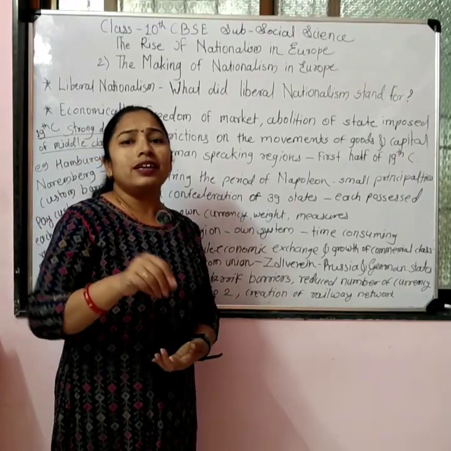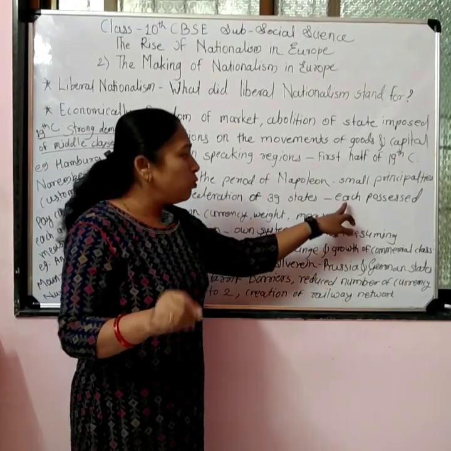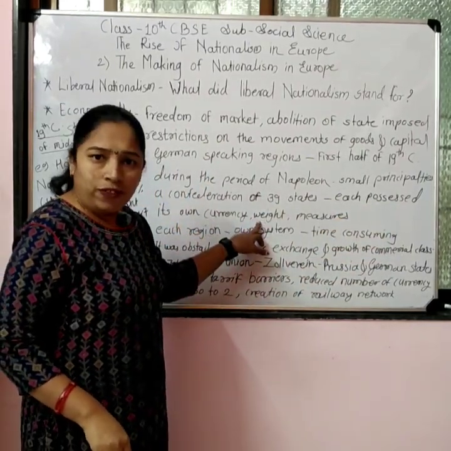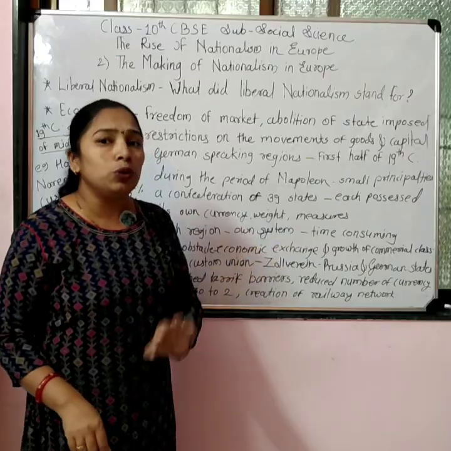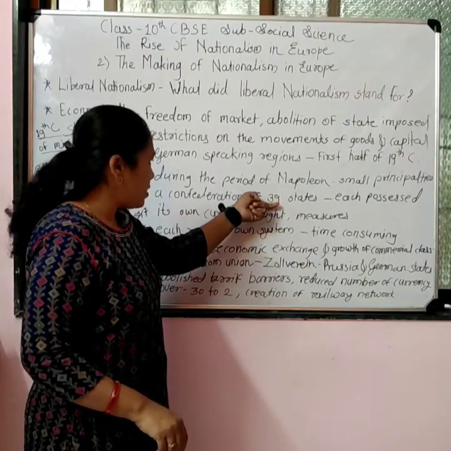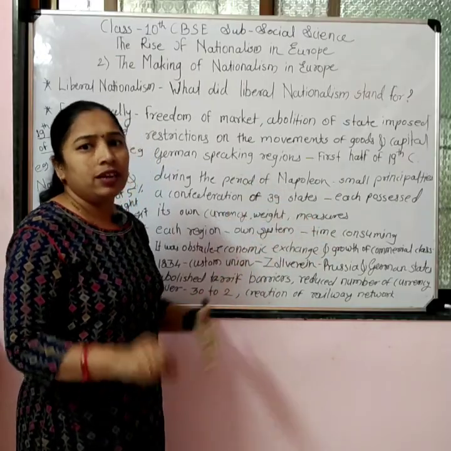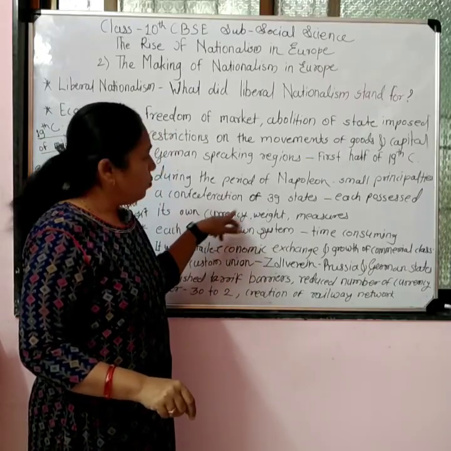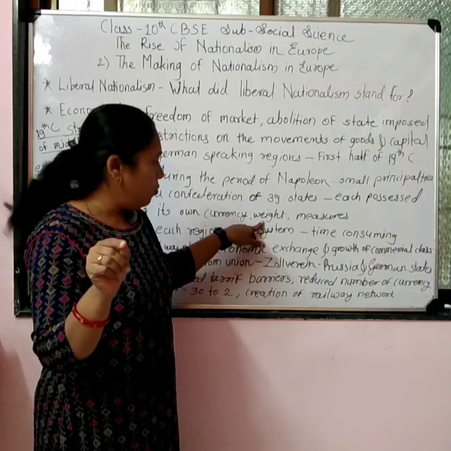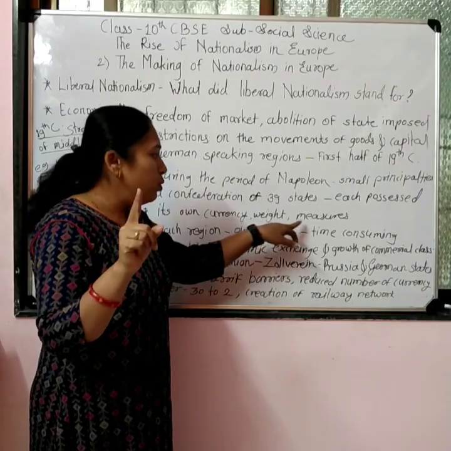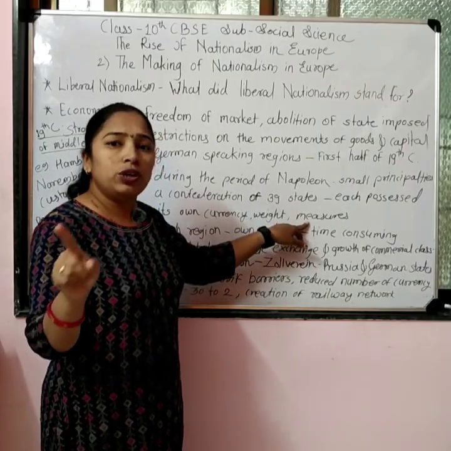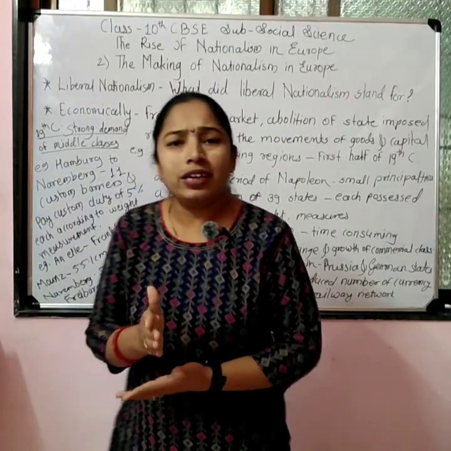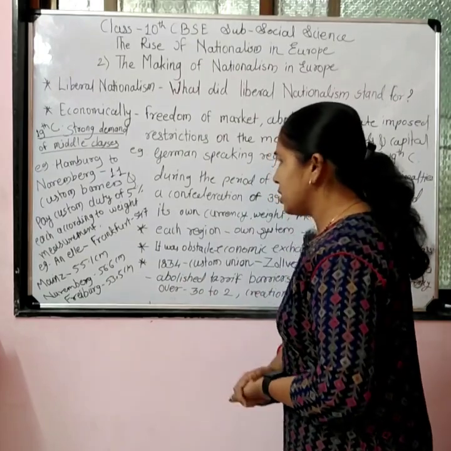And in these 39 states, each one possessed its own currency, its own weight, and its own measurement unit. It means the small principalities in the German states did not have a uniform currency everywhere, did not have one weight, and did not have a uniform measurement unit. It was different in each of these principalities, in each of these states.